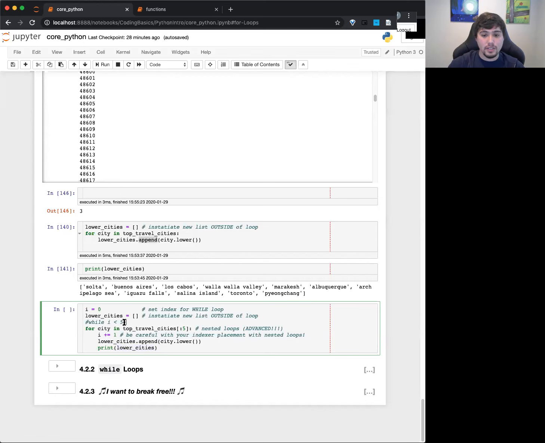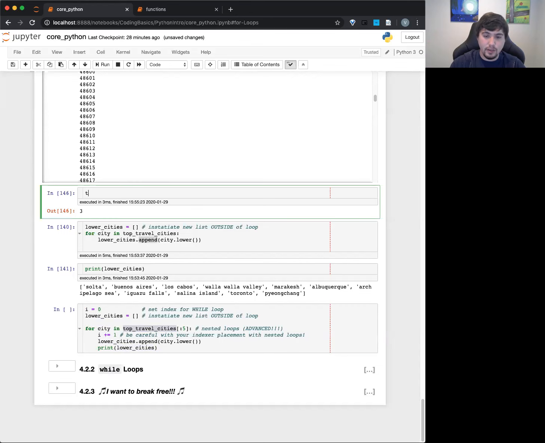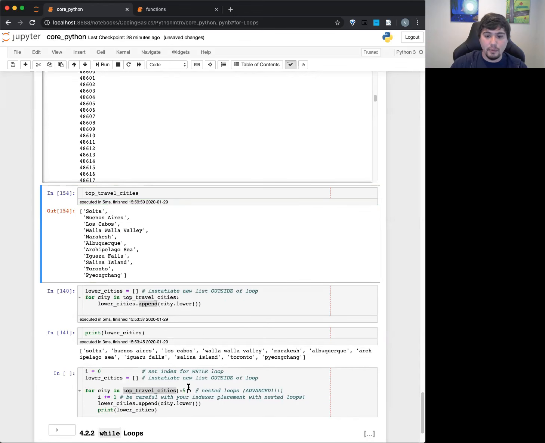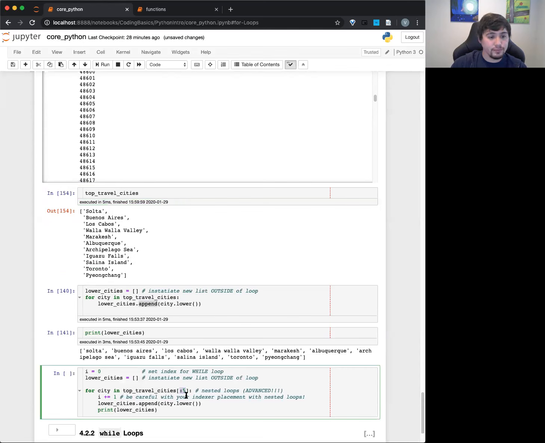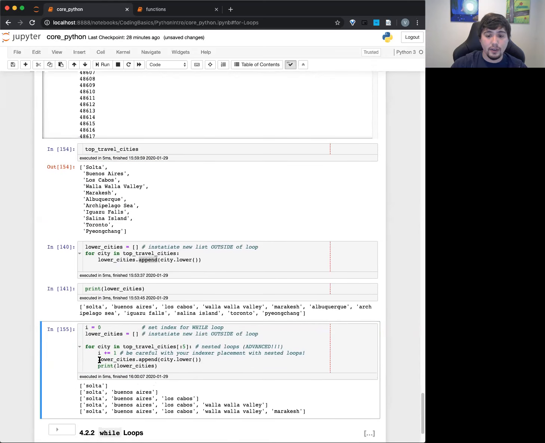So note that this hasn't changed. I'm actually gonna get rid of this guy. All I'm doing basically is just iterating over this top travel cities, which again is this guy. And we're only gonna go through the first 5 of them. This will go through the first 5 of those, and you'll see it print out each time. You can see that lower.cities is just being added up every time because I'm just printing out that part. And you can see it going through.